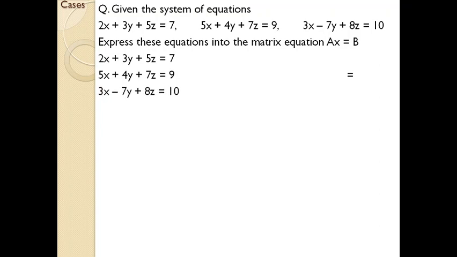Remember, whenever you come across a question in the exam, sometimes the equation is given as 2x plus 3y plus 5z minus 7 equal to 0. Sometimes you may be given an equation like that, and we all know what to do. You have to shift all the constant values to the right hand side of the equal sign.